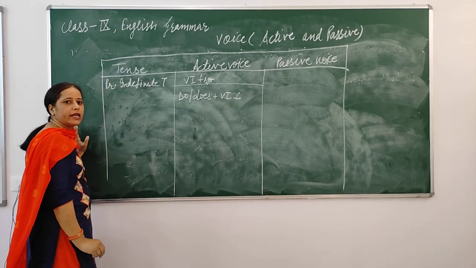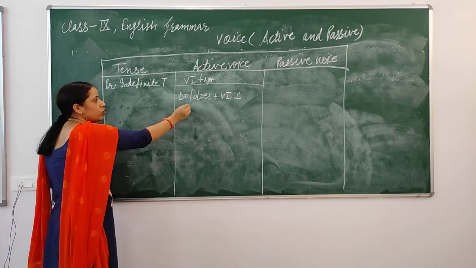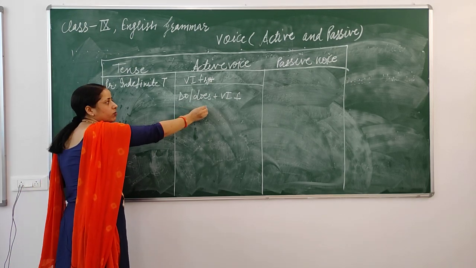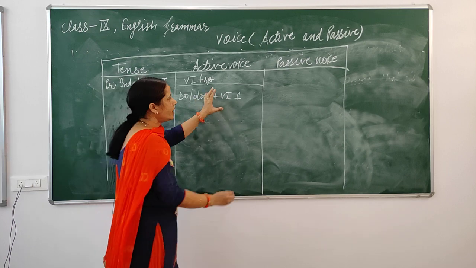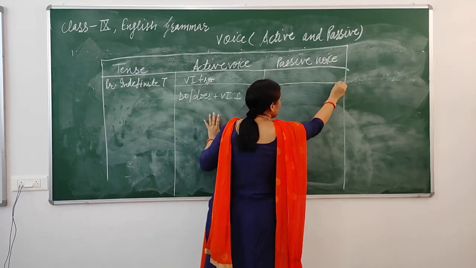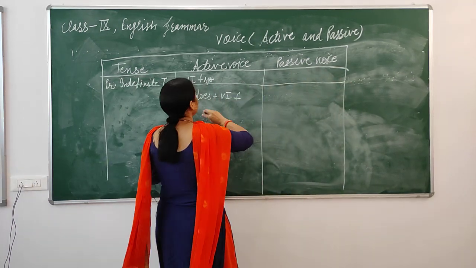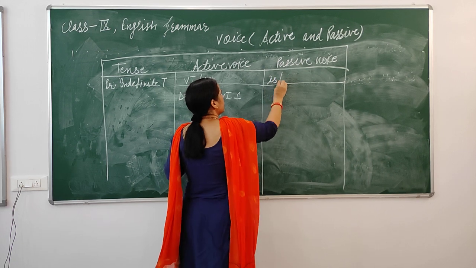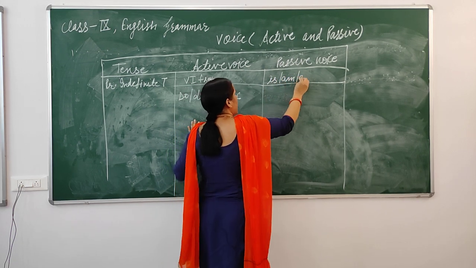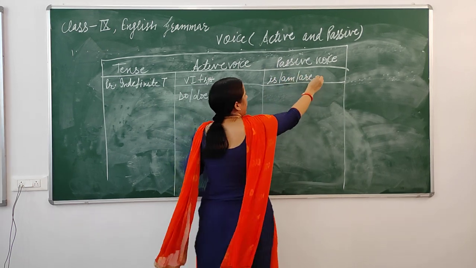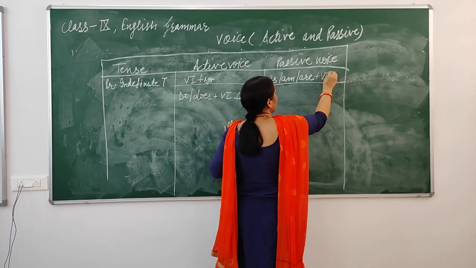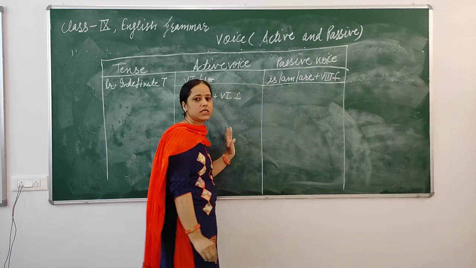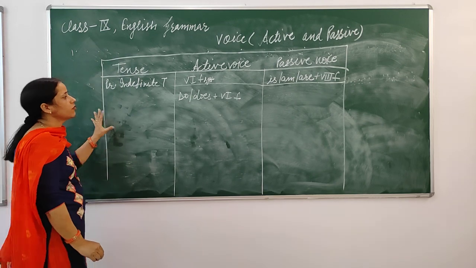If we have negative then we have do, does, not plus first form of the verb. While when we convert into passive voice form then is, am, are, and third form of the verb is always used in passive voice form.